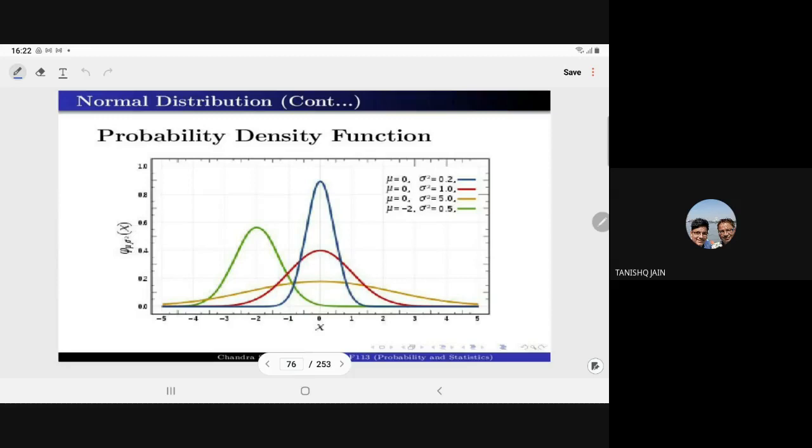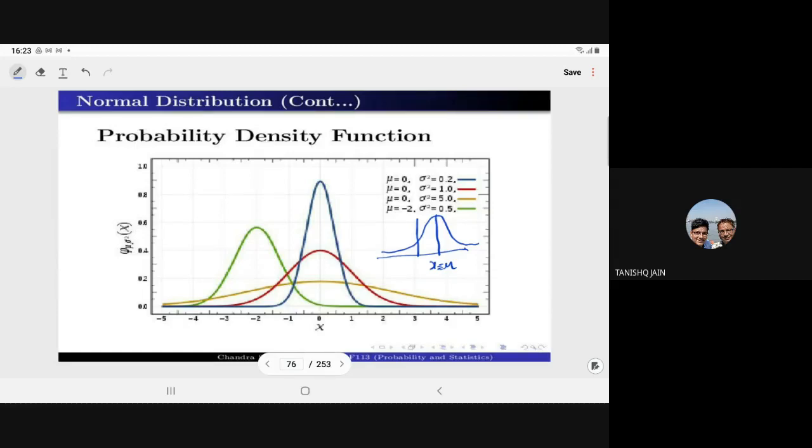So for the different values of mu and sigma, we have the following structure of the normal PDF. Here, a very important thing you can notice: the normal curve is symmetric about x equal to mu. This is the only distribution for which, just for your knowledge, mean, median, and mode are all equal.